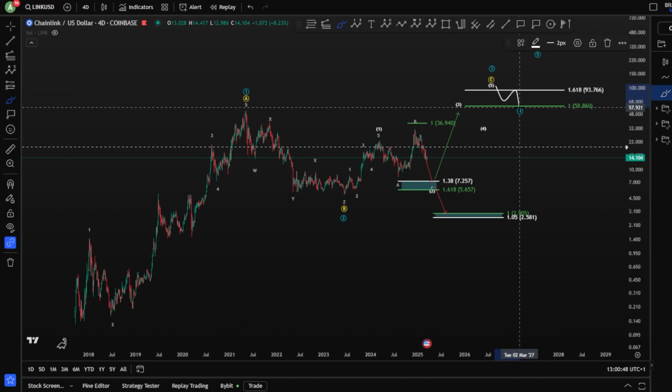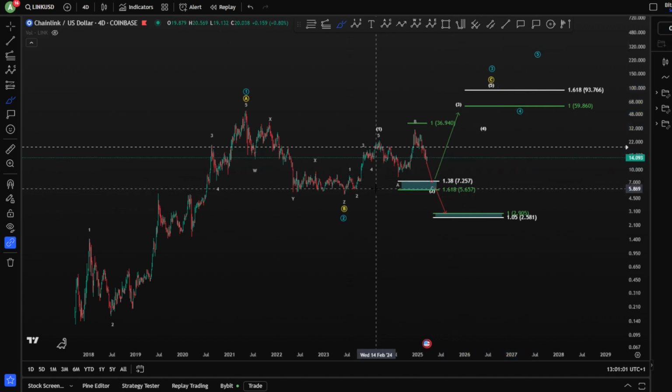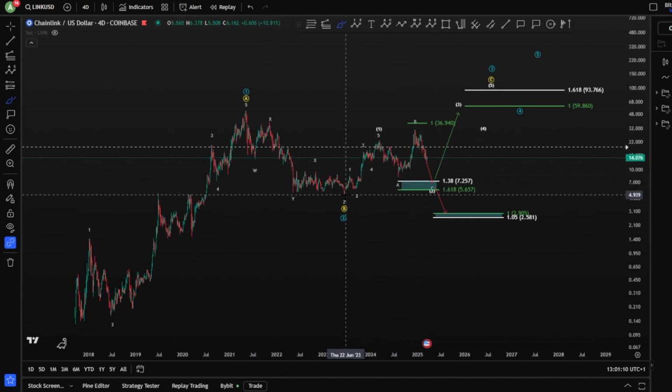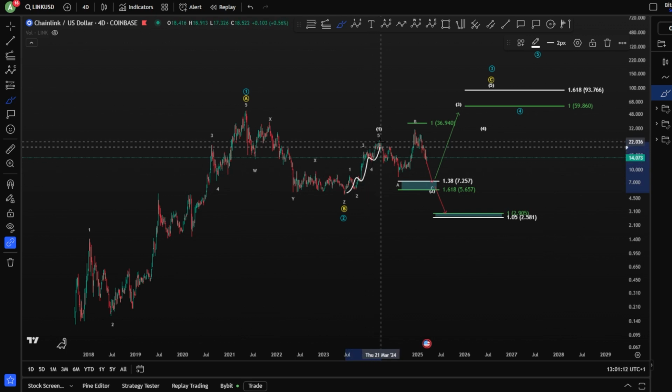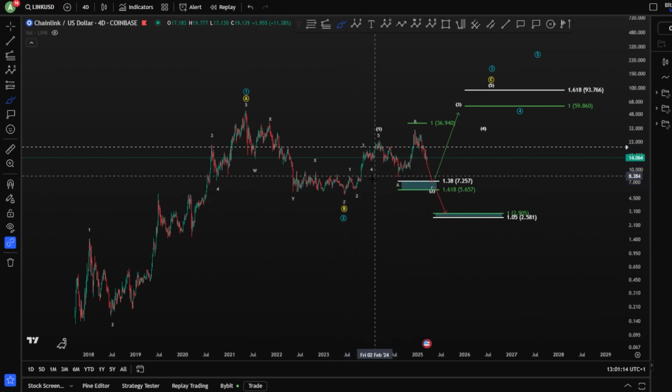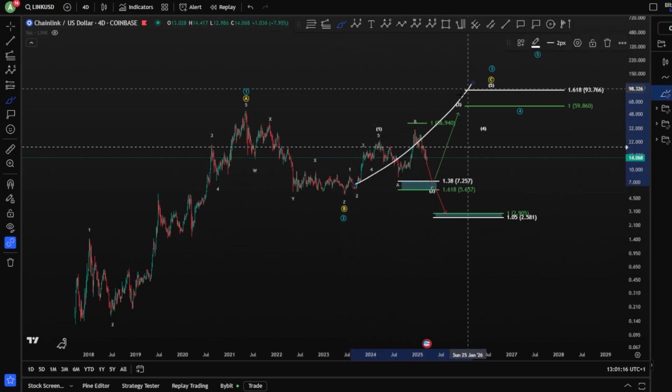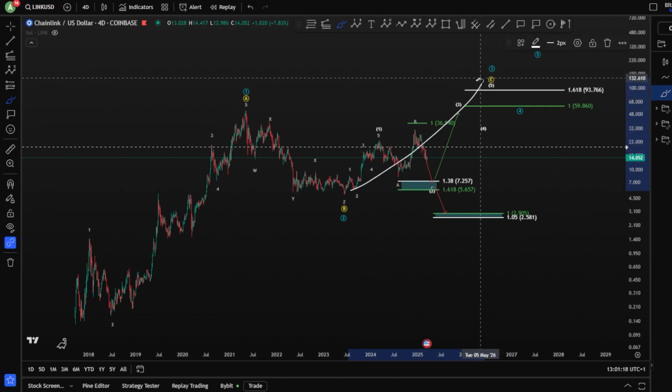Are we 3 corrective waves for a wave 4 and then continuation for higher, or are we 1, 2, 3, 4, 5 finished wave C and moving for a new structure as bearish scenario after it? Now, of course, your most or ultimate bearish scenario, we have short-term bearish scenario and we have a long-term bearish scenario. Your short-term bearish scenario here, after having a 1, 2, 3, 4, and a 5, after Z's correction, of course, you're looking here to an impulse for your wave C or for your wave 3.